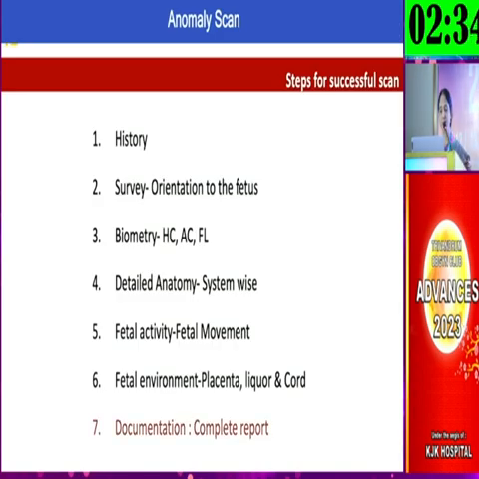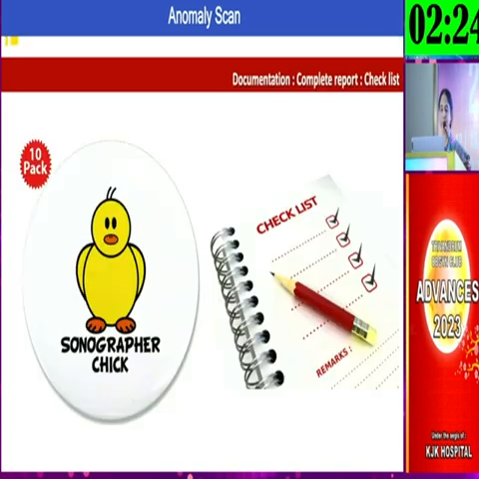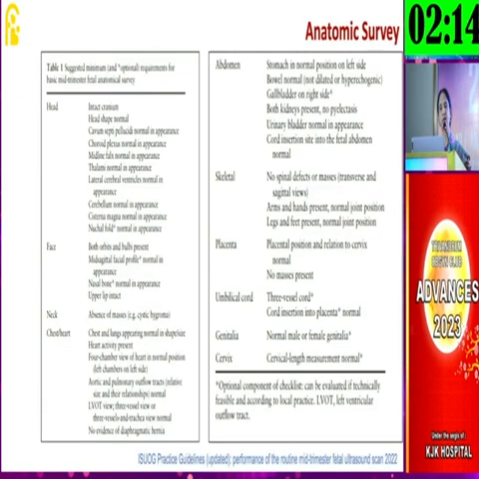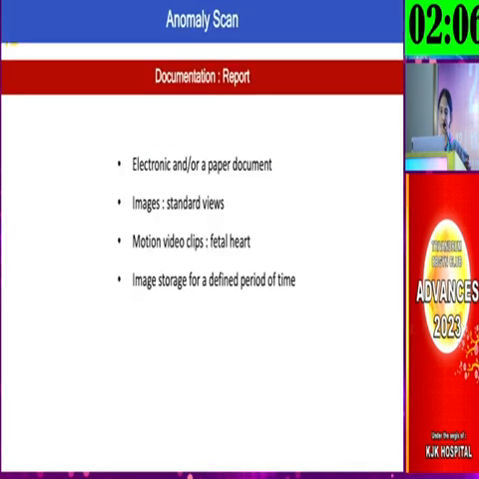As I have said, all these 7 steps are very important in conducting the mid-trimester anomaly scan on a day-to-day basis, but very important is documentation, and a complete report has to be there. When we are working in busy clinics, it is important that we do not miss any plane on any fetus. Therefore, we maintain a checklist, and this is the anatomic survey checklist given by the same ISUOG guideline, which is freely downloadable on the internet.